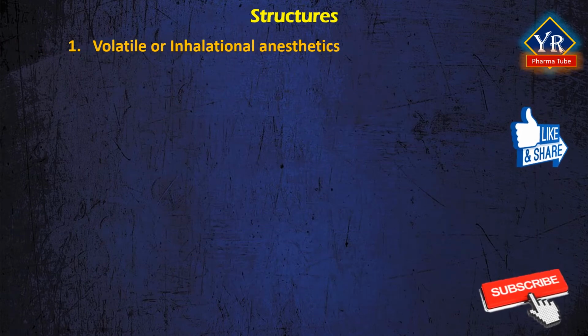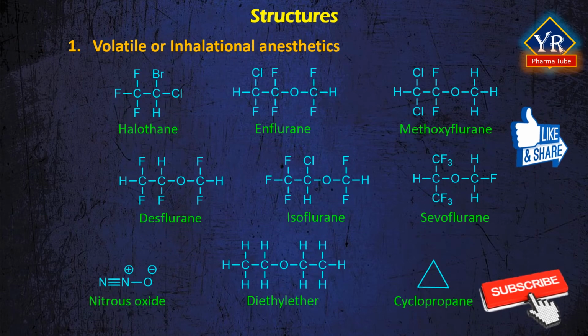Here are the structures of the volatile or inhalational anesthetics. They are either volatile liquids or gases and are usually delivered using an anesthesia machine. An anesthesia machine allows composing a mixture of oxygen, anesthetics, and ambient air, delivering it to the patient and monitoring patient and machine parameters. Liquid anesthetics are vaporized in the machine. Note that many of the structures are fluorinated hydrocarbons and ethers.